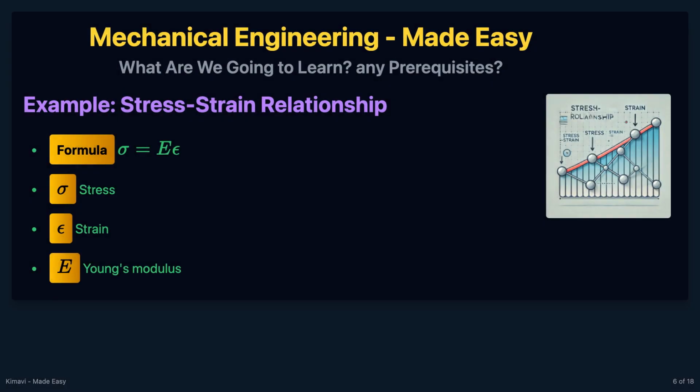The stress and strain relationship for a linear elastic material is given by Hooke's law. The formula is sigma equals E epsilon, where sigma is the stress, epsilon is the strain, and E is the Young's modulus of the material.